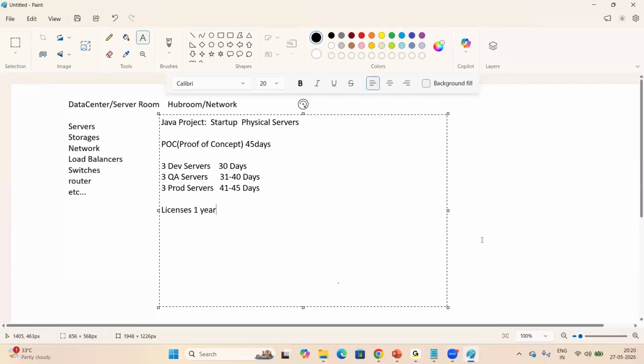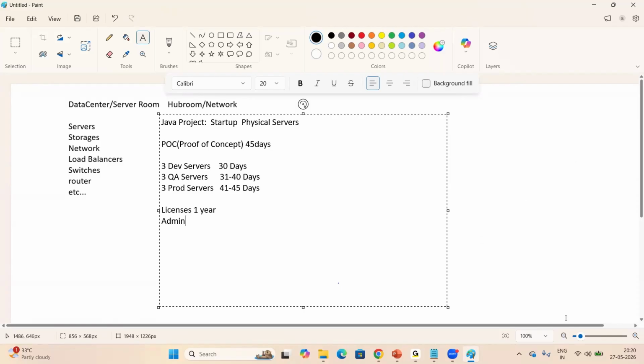See, if the POC is a success and approved by the client, that is okay. If the POC is not a success, not approved, this is a waste of money, right? And also we need to recruit one admin to maintain the servers because developers do not have any knowledge to perform this server setup.